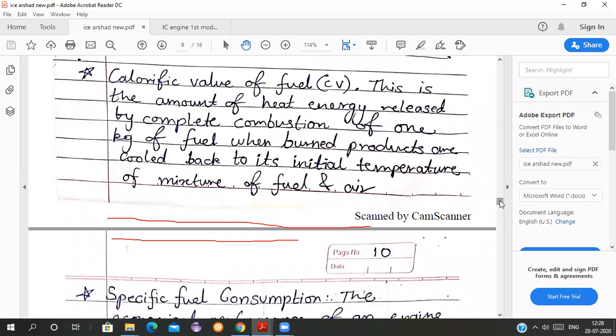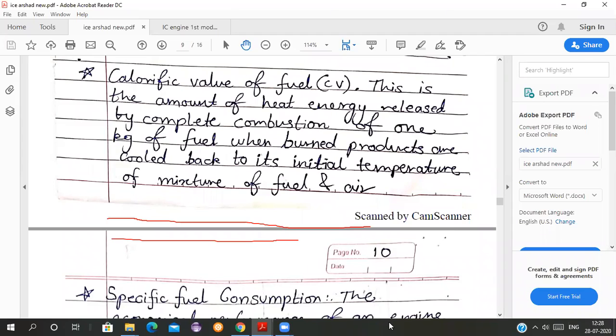See, this is the total energy which can be taken from a fuel. So can anyone tell me what is the unit of calorific value? Yes, kilojoules per kg.